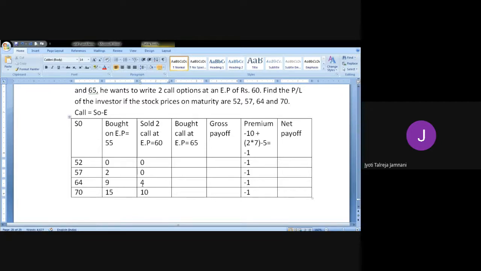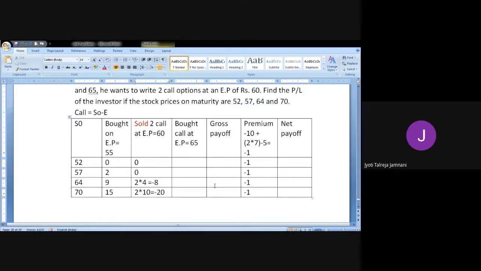Remember here, there are two options. So again, I'm writing here 2 into 4 and 2 into 10. So 2 into 4 is 8 rupees and 2 into 10 is 20 rupees. Now another thing very very important. We have sold this option. We have sold means suppose I have sold it to Shubham. So tell me Pranali whether I will gain or Shubham will gain. Shubham. So here I should take minus 8 and minus 20. Yes, ma'am. Remember this. If it is sold, you have to add a minus sign.